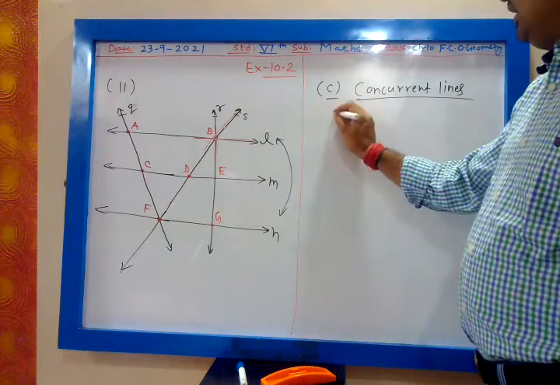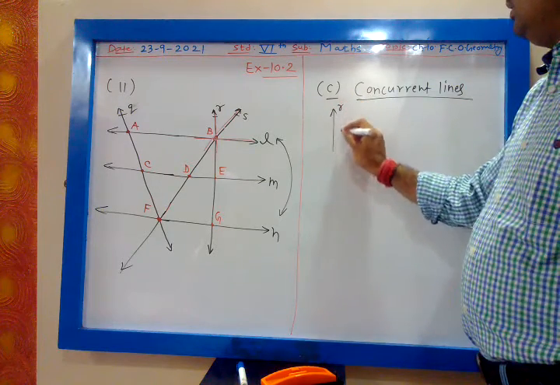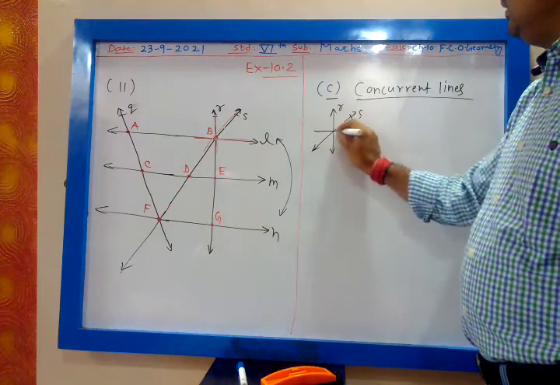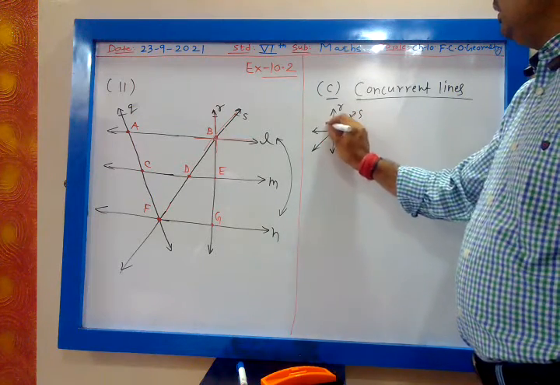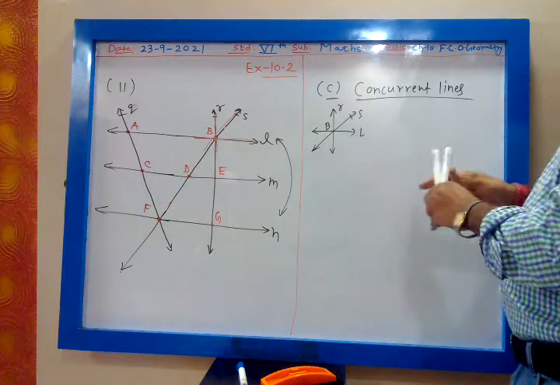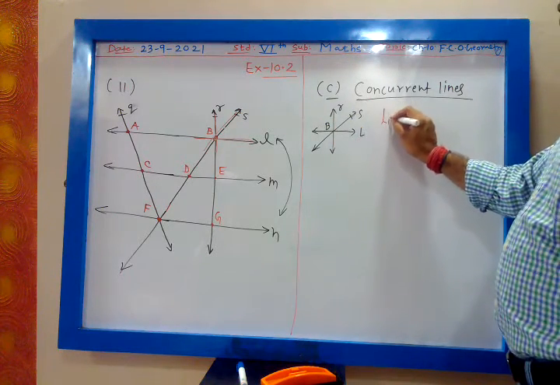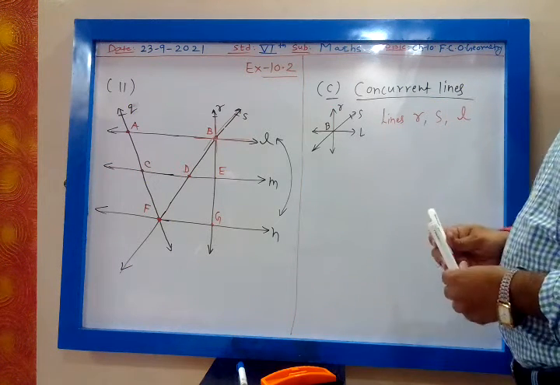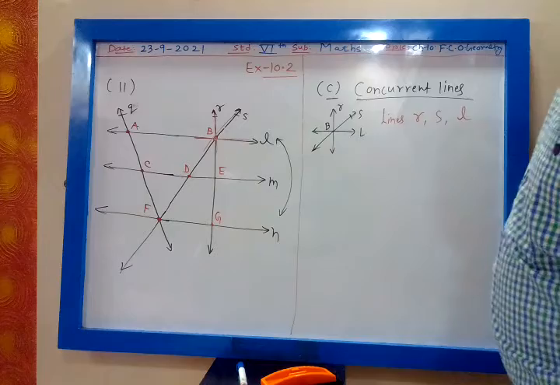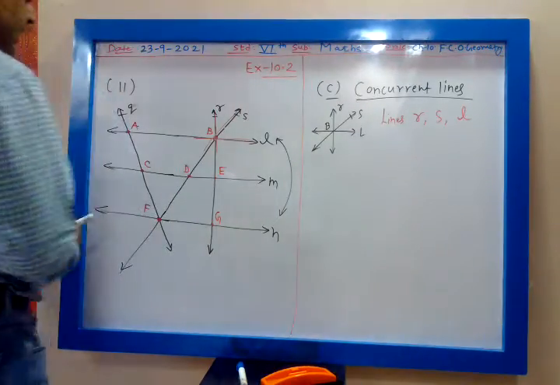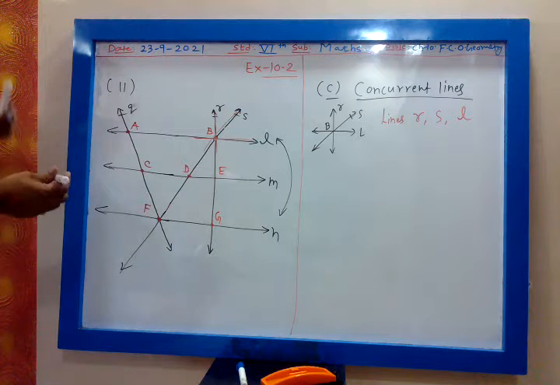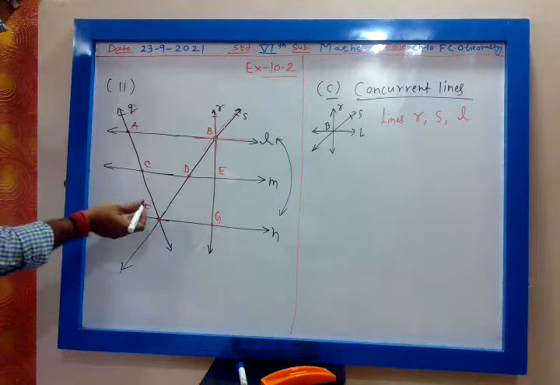Okay. So line R, this is line R, line S and line L. They intersect each other at B. Draw this. So the first concurrent lines are lines R, S, L. Yes, any other? Any other concurrent lines? You can see. Yes, it is there.